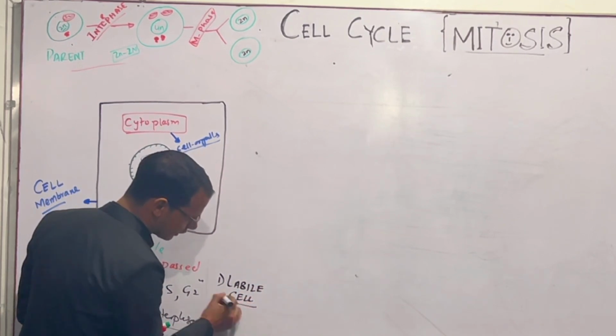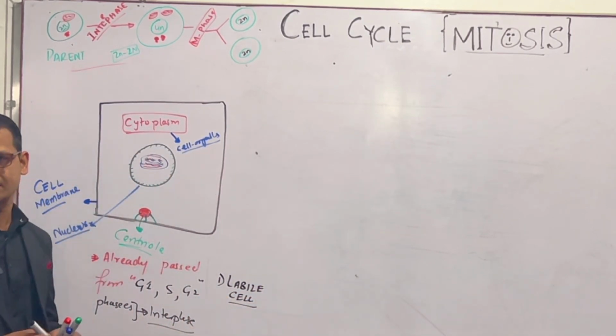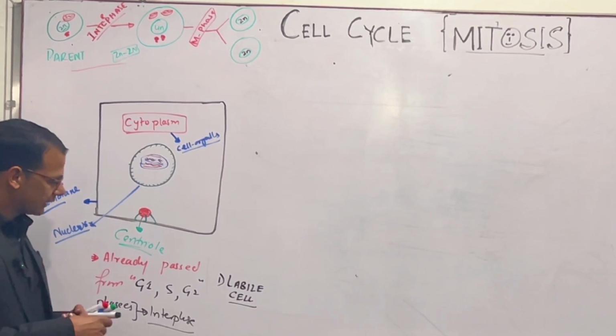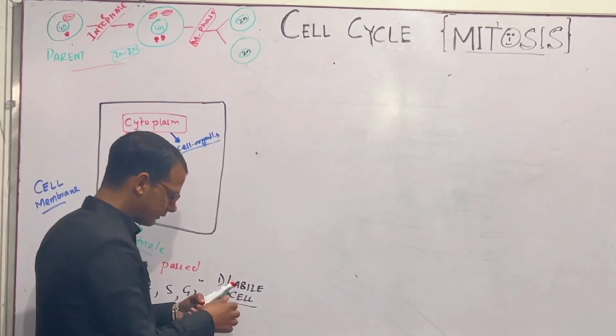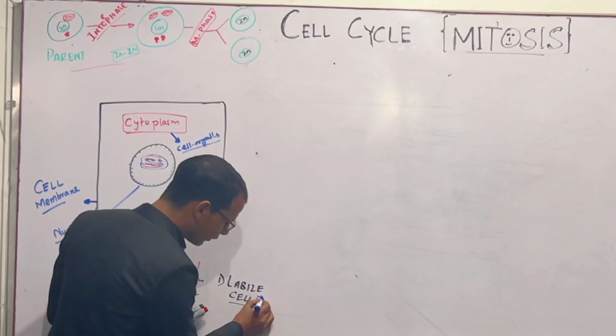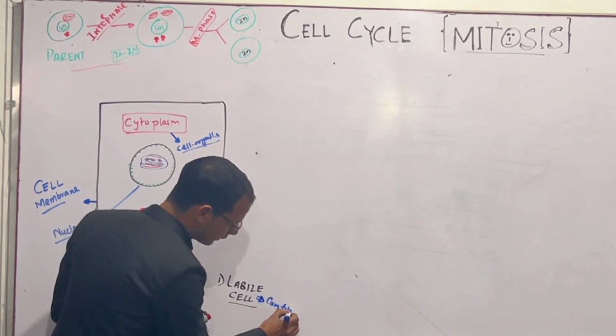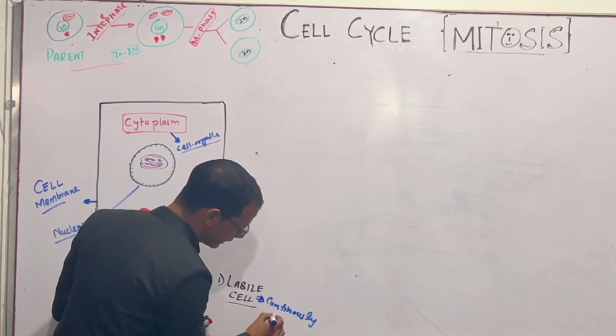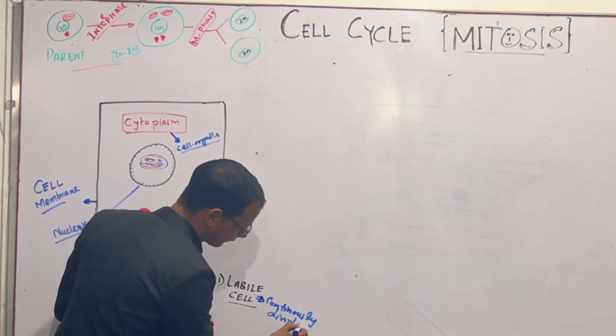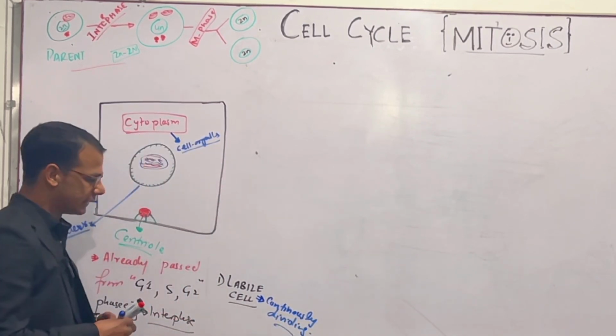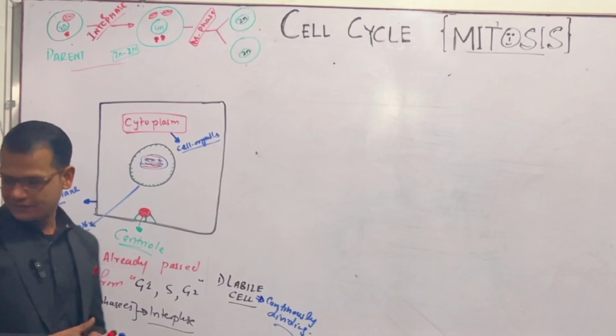Labile cells are also known as proliferated cells, right? And labile cells are continuously dividing, right? What are the examples of labile cells?